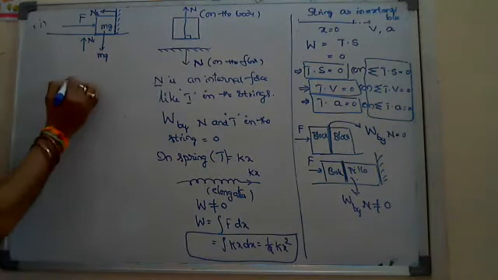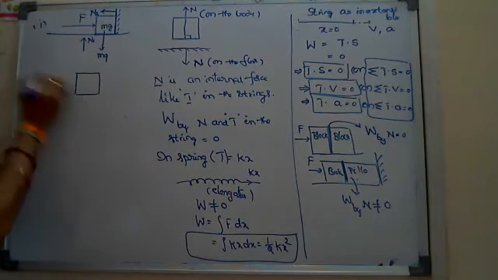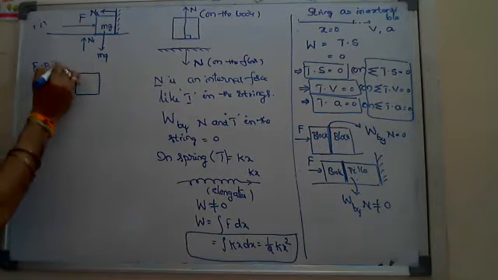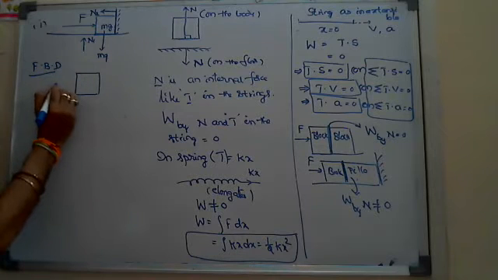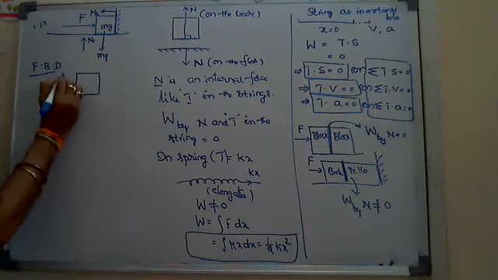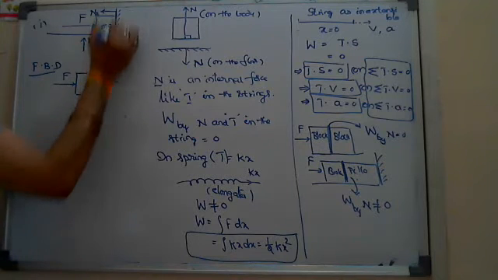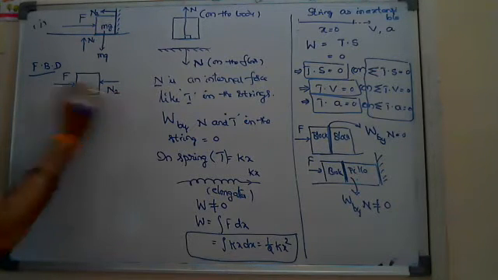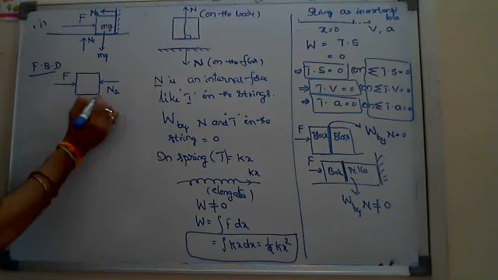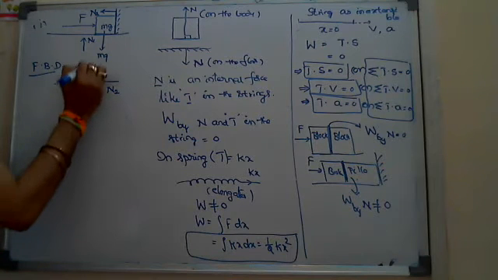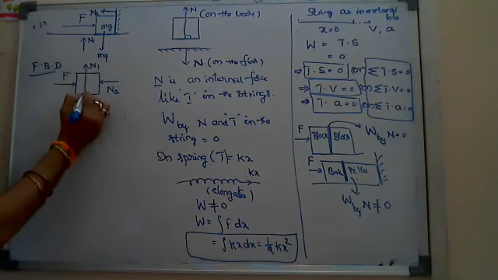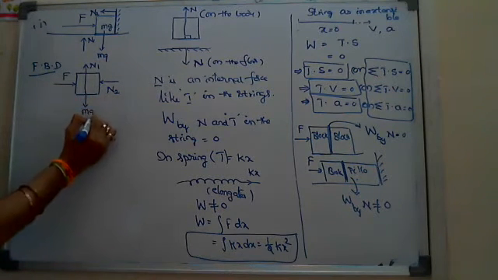If you draw the free body diagram here, this is the FBD, free body diagram. On the block, rightwards is F, then perpendicular to the surface is N2, and by the floor on the block it is N1, and this is mg. These are the forces.